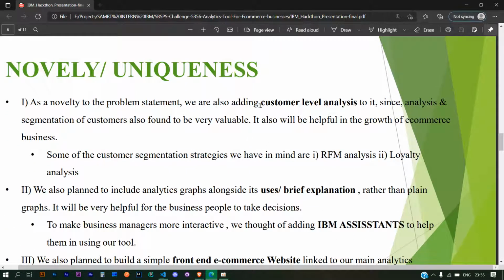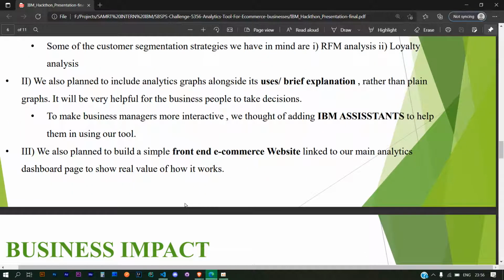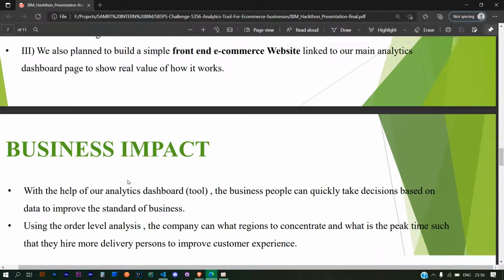We thought of adding a customer level analysis because it is really valuable in the growth of an e-commerce business. We also plan to include analytics graphs along with their use cases and brief explanations, rather than plain graphs. It will be useful for business people to take decisions based on these things. And we planned on making a simple front-end website where you can see all this analytics on a dashboard page. So how do these things work?